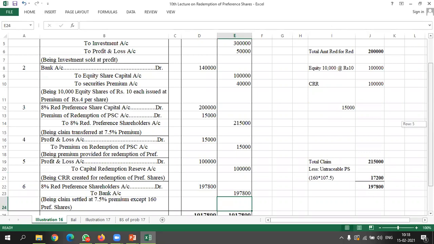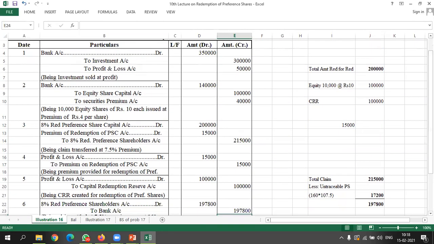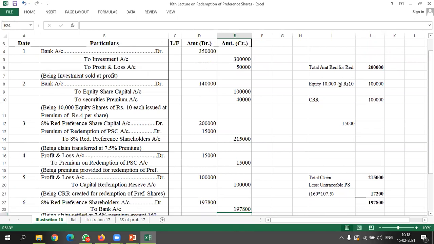So here we have total 6 entries. First entry was sale of investment. Second was issue of equity shares. Third was transfer of claim. Fourth was providing a premium because we have transferred the claim at premium. Then creation of CRR and final settlement.